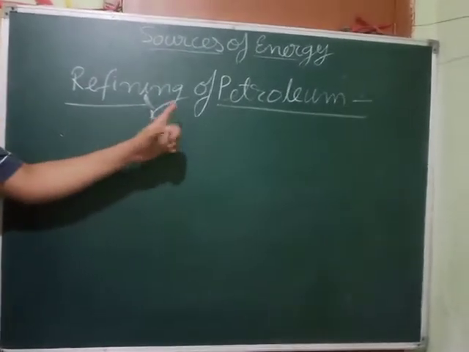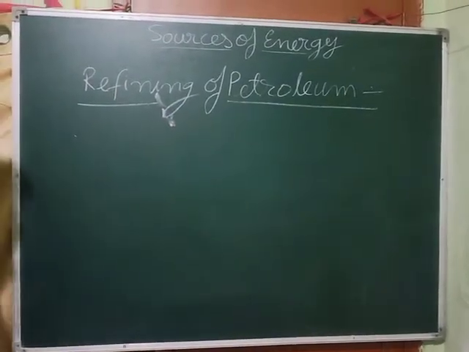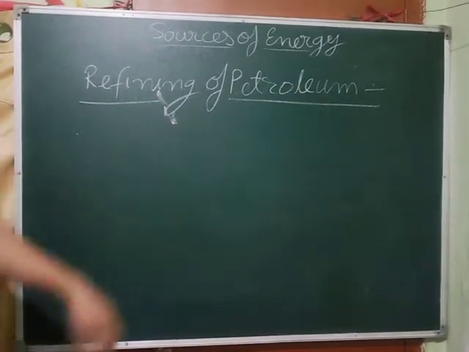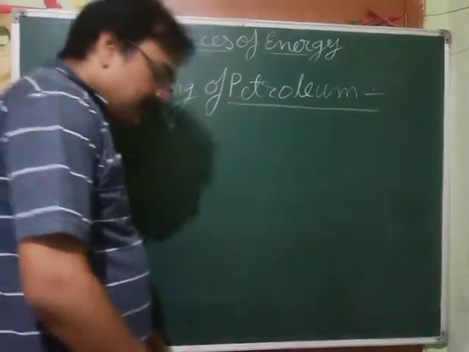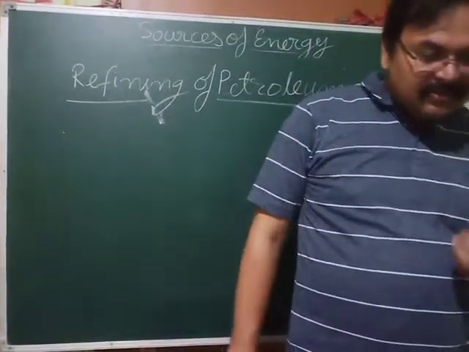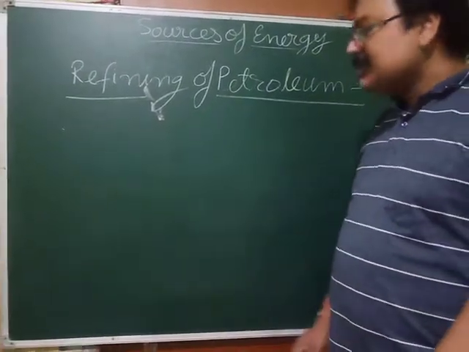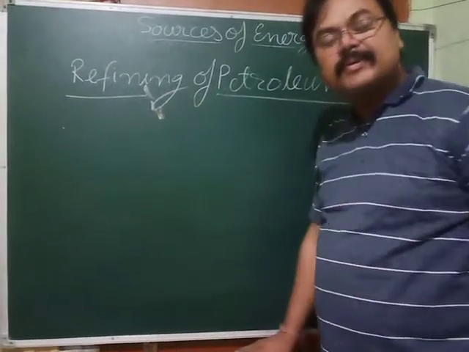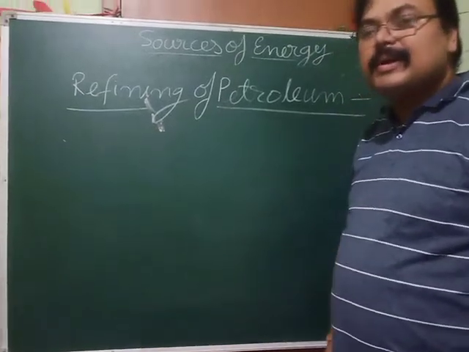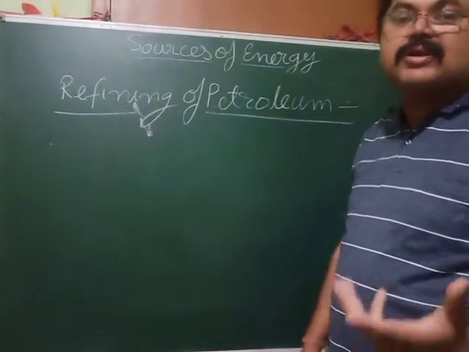Next is refining of petroleum. See how this refining is done. Okay, I will explain first. Actually, a big furnace is there, and it is done by the method of fractional distillation.